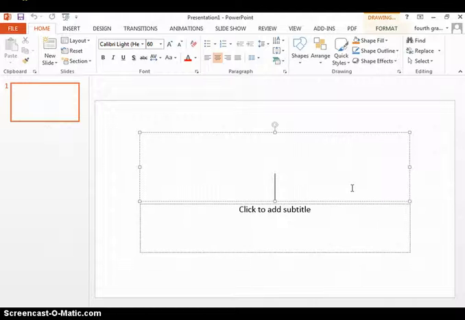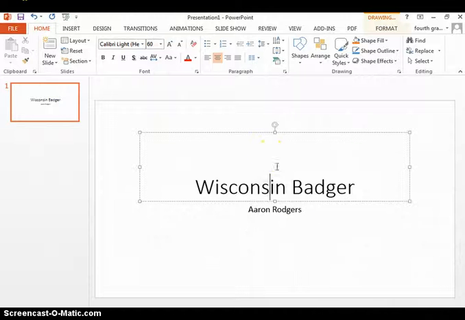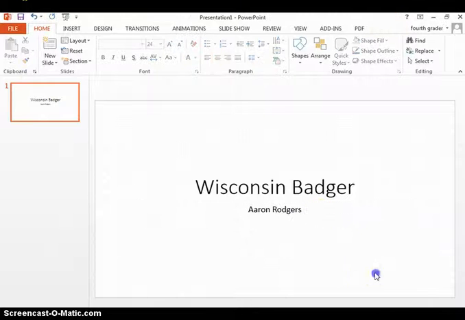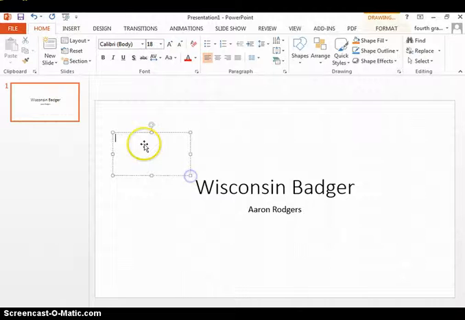So right away, I'm going to put Wisconsin Badger. And my name is Aaron, oops, better spell that right, Aaron Rodgers. As you notice, when I click into my boxes, it forms a text box, so I can just type it in. If I decide to do my own text box, just like in Publisher, you go to Insert on your tab, click text box, and you can just draw it.